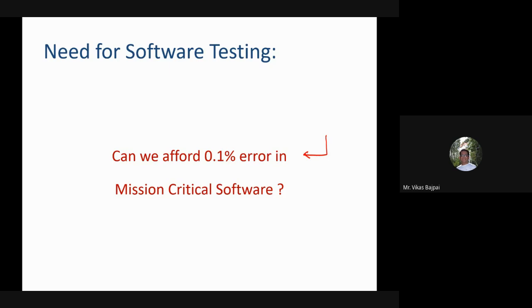Mission critical software means a software with a high importance, that would be dealing with finances, that would be dealing with life, right? So the point which I am trying to highlight is that in case of mission critical software, we cannot afford to even have a 0.1% error, right? It should be a fully fledged application which is error free, and in that case only I can rely on